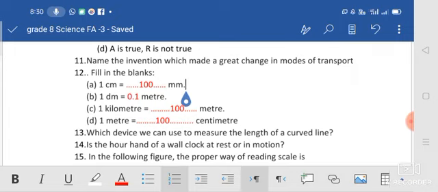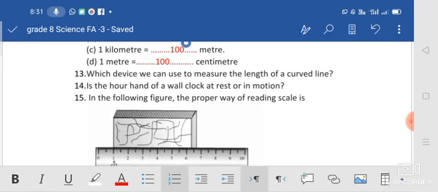Next one, filling the blanks. 1 centimeter is equal to 100 meter. 1 decimeter is equal to 0.1 meter because 1 meter is equal to 10 decimeter. Okay. 1 kilometer is equal to 100 meter. 1 meter is equal to 100 centimeter.